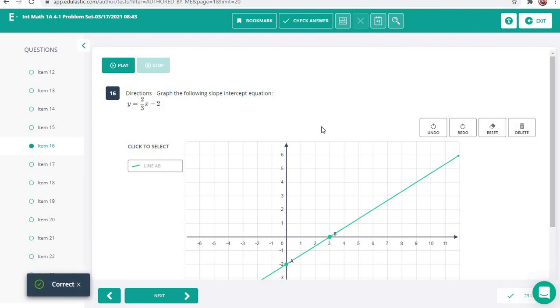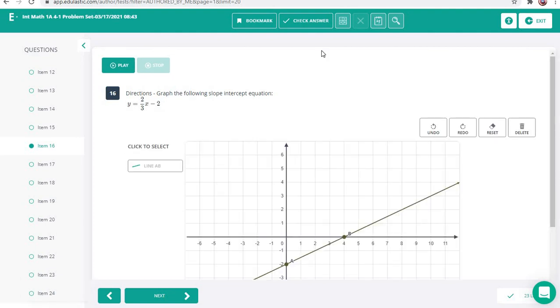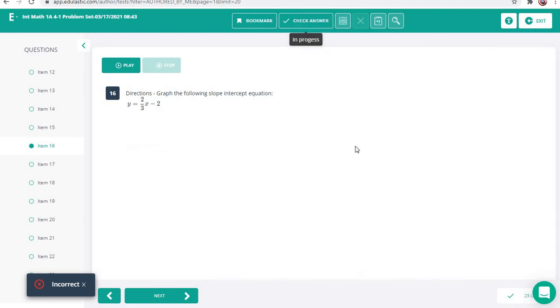Make sure you always remember to hit that check answer button, just in case sometimes you're like, oh, I have to go over 3, and then you accidentally go over 4. And then you hit it and it's wrong. You're like, oh my God, how did I get that wrong? And then you see, oh, I went up 2 and over 4 instead of 3.